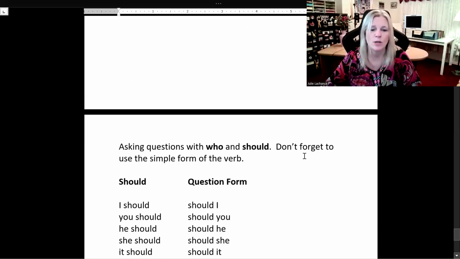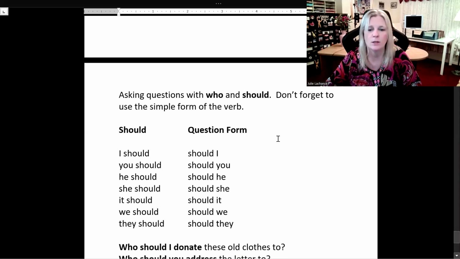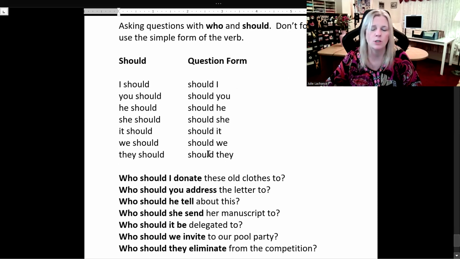Now we're going to be asking questions with who and should. And don't forget to use the simple form of the verb. Should and in the question form. I should, should I? You should, should you? He, she, it should, should he, she, it? We should, should we? They should, should they? So we will look at some sample sentences using should and who, asking questions.